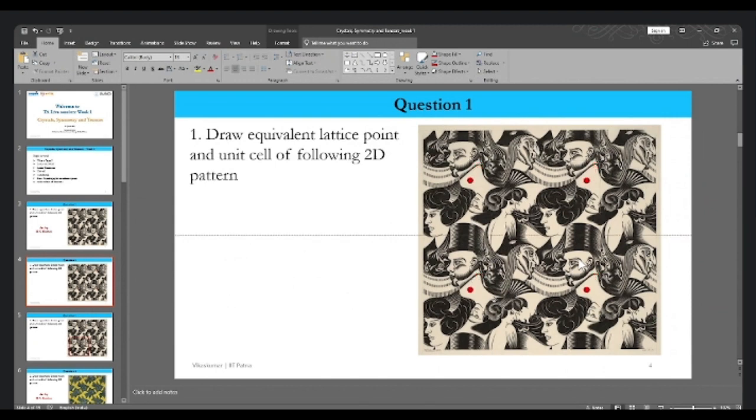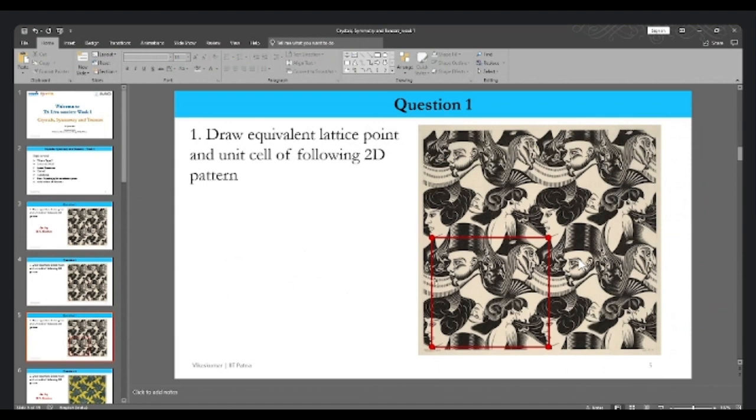But what about the unit cell? Can we draw the unit cell also for this? A unit cell is nothing but a small representation of a large, infinitely large pattern.